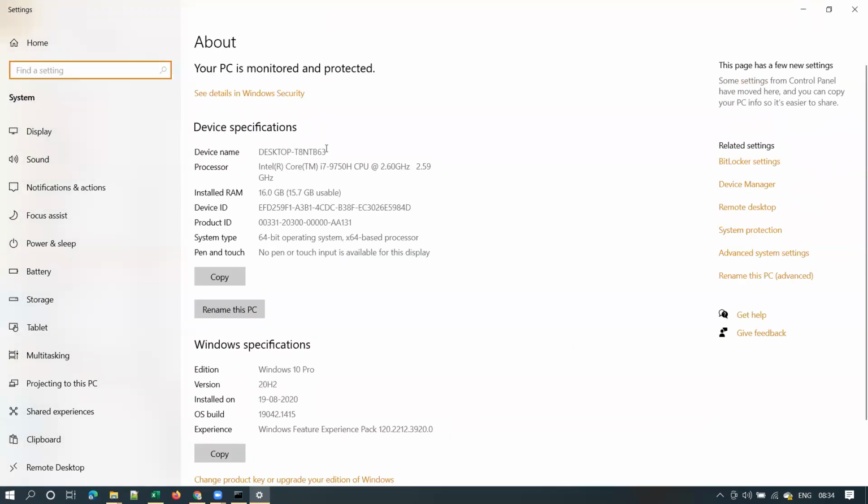So you can check your device name here also. You can check your computer name here also, right? And this particular window shows you what your processor configuration is, how much RAM is installed on your machine, and a few other info: device ID, product ID, system type, what operating system is installed on my machine.